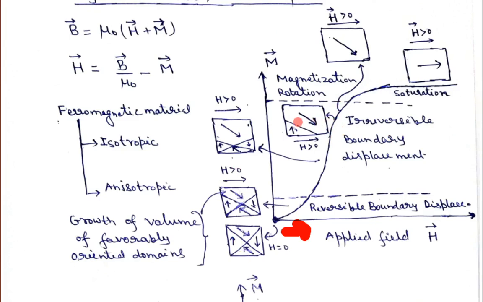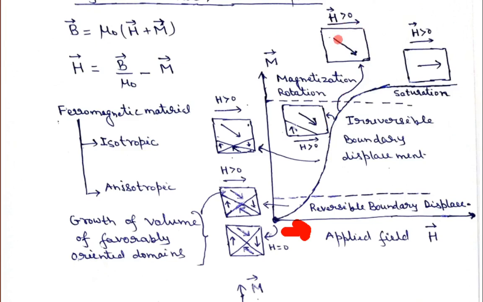So here these two domains have been eaten up by this bigger domain. The growth of the volume of the favorably oriented domains occurs at the expense of the non-favorable domains. The non-favorable domains decrease and the favorable domains grow. And if you further increase the magnetic field, this domain growth takes place further.